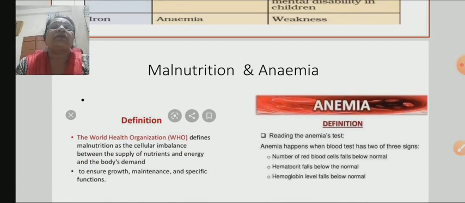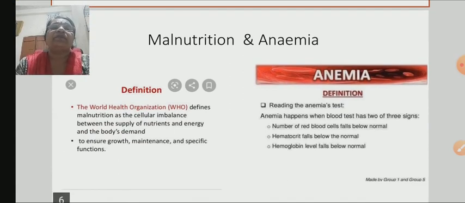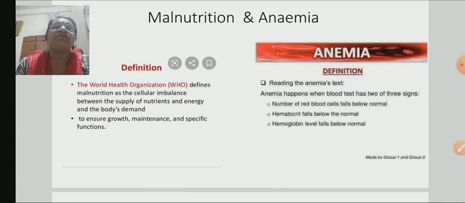Let's discuss malnutrition and anemia. What is malnutrition? Malnutrition is again a deficiency disease. If a person does not get the required amount of carbohydrates, proteins or fat for a long time, it causes malnutrition. Malnutrition is defined as the cellular imbalance between the supply of nutrients and energy and the body's demand to ensure growth, maintenance and specific functions.